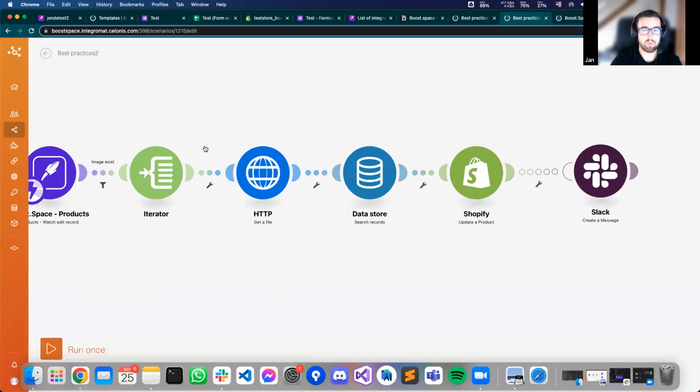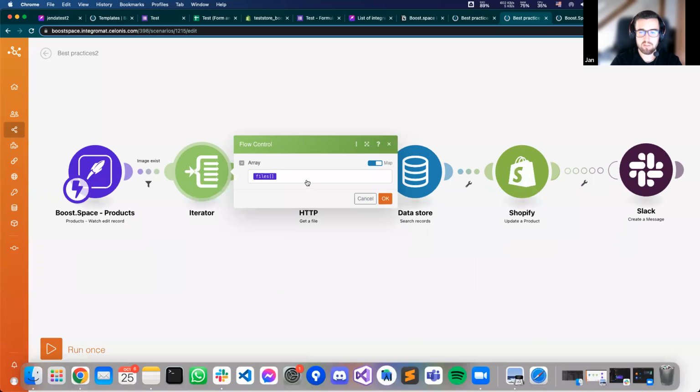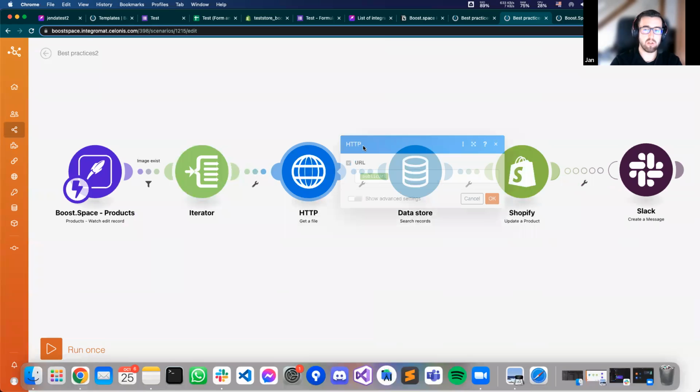So this module will iterate our files, and this module is called HTTP. With HTTP modules you can make your own API requests, because not every endpoint of every app has a module here, so you can set up your own HTTP calls.